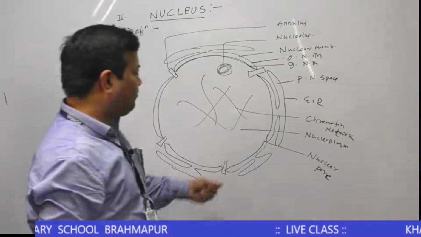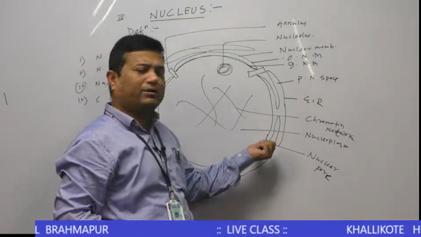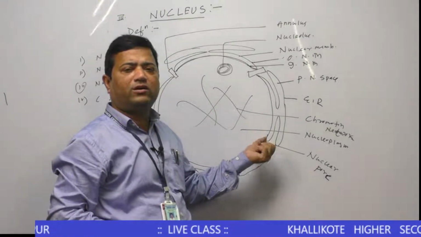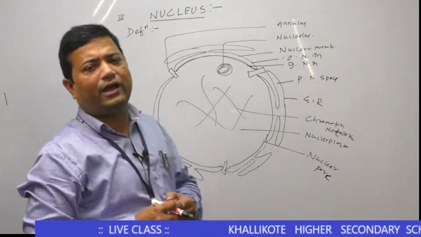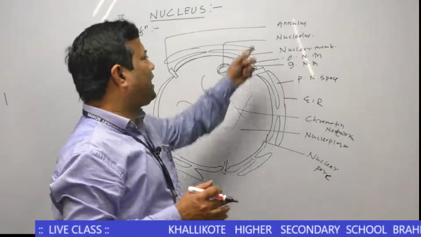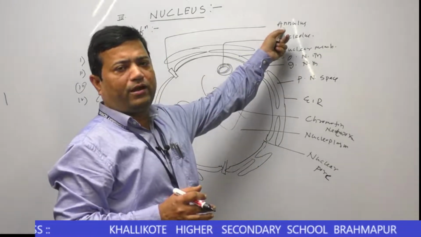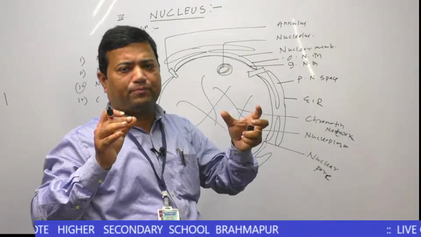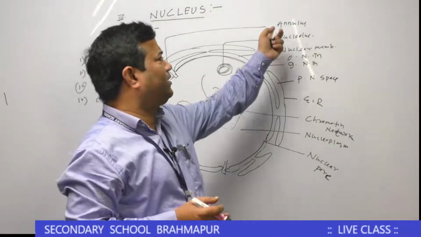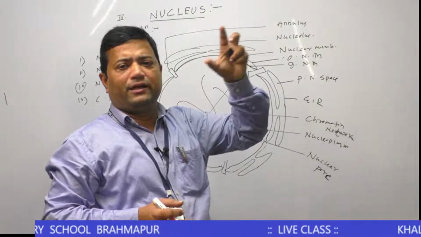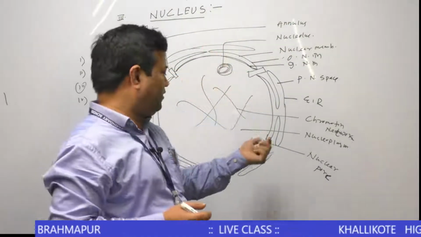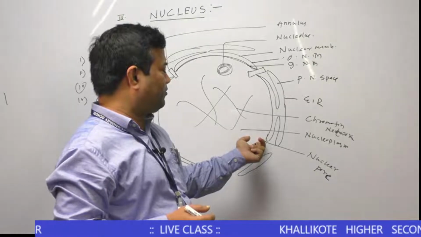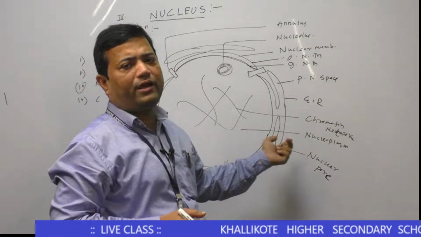The nuclear pore is octagonal in shape and contains an octagonal protein structure called the annulus. You remember, the annulus is an octagonal cylindrical protein structure that helps in regulating the closing and opening of the nuclear pore.